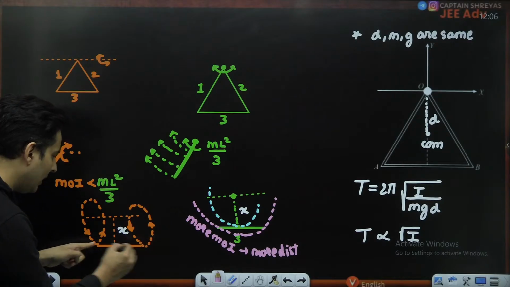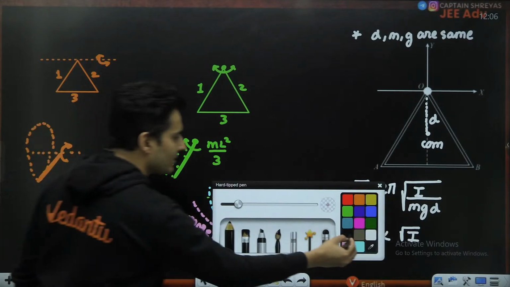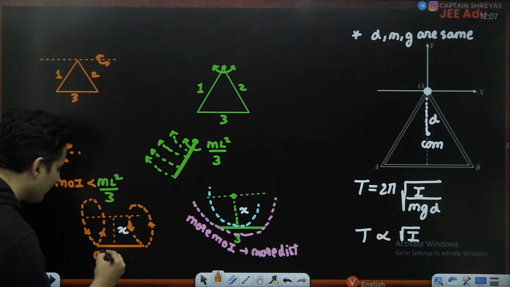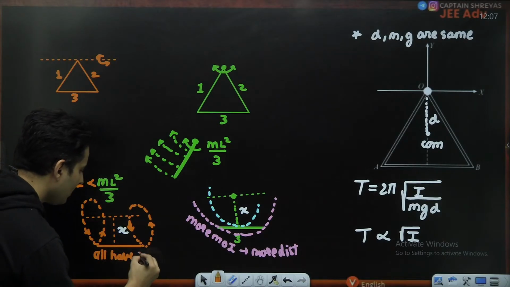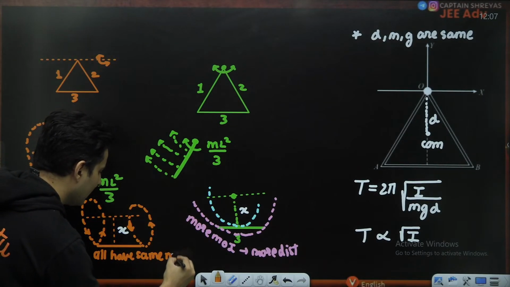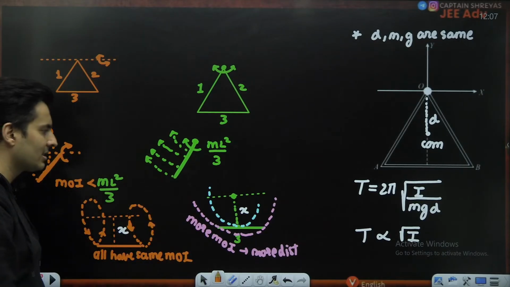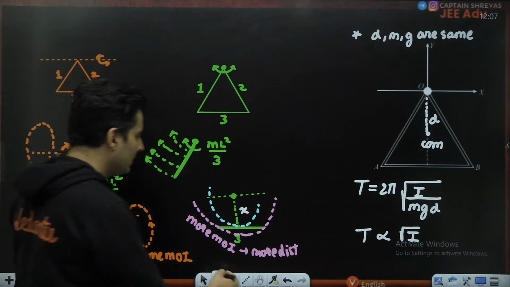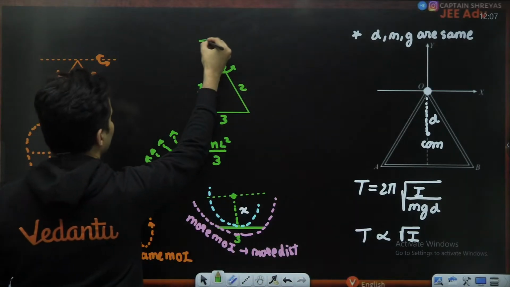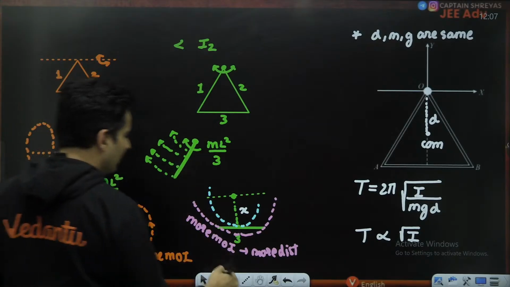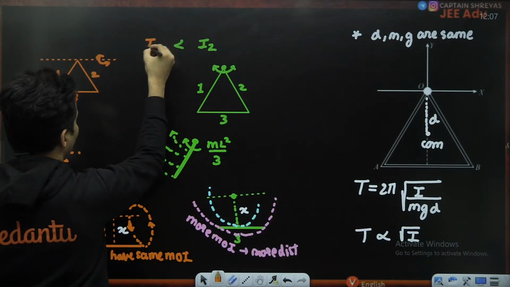Whereas here all the masses are going in the same radius. All the points have the same radius. So definitely this guy's moment of inertia, which is basically I2, is going to be more than I1.